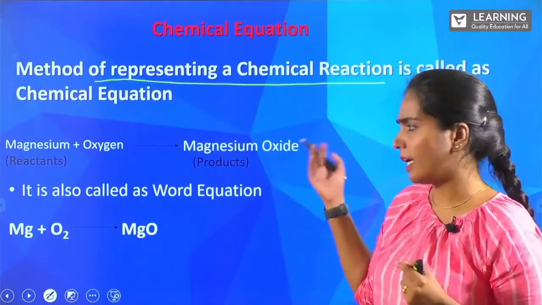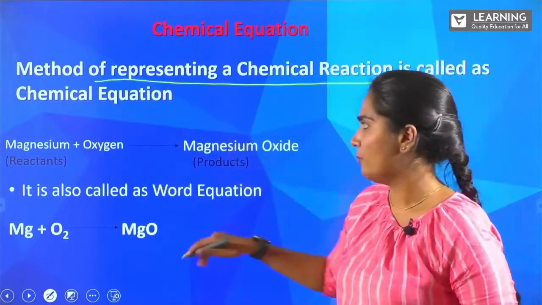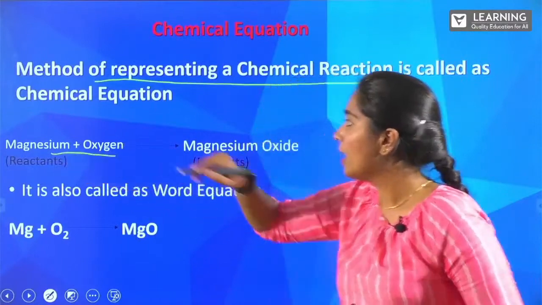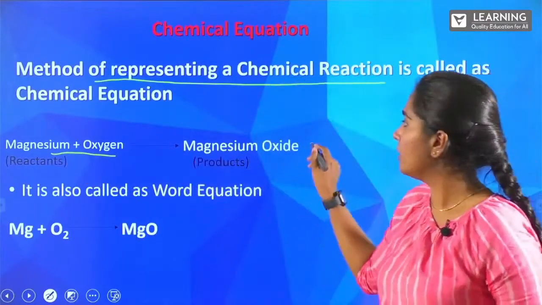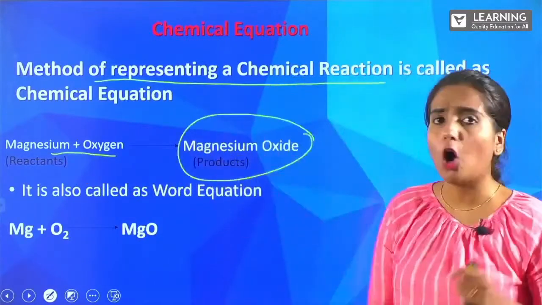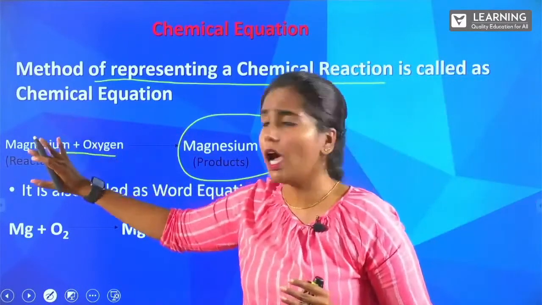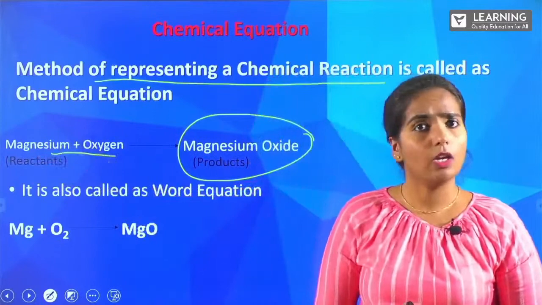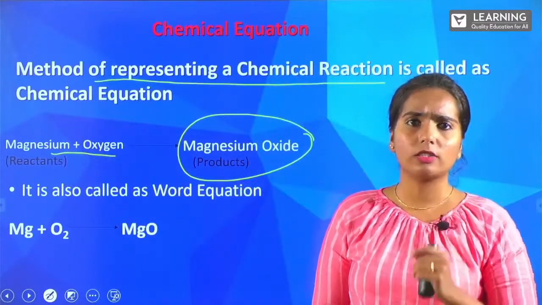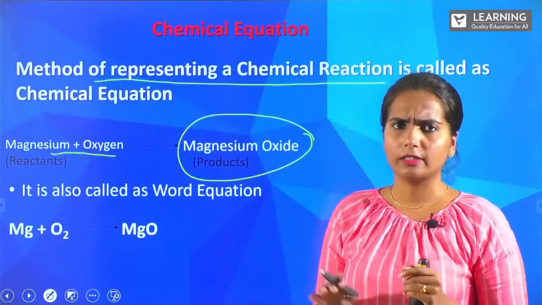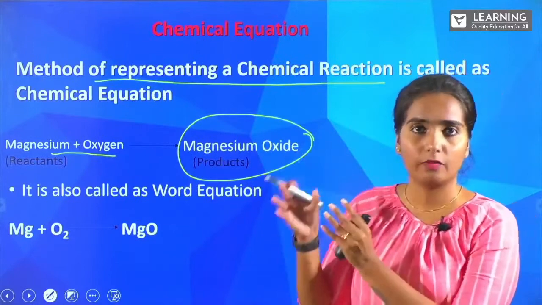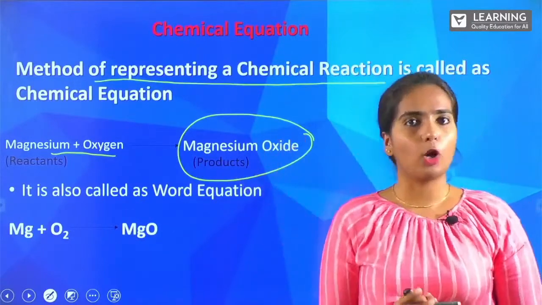One example, as I told, I have mentioned here. You are taking magnesium plus oxygen, which will give you magnesium oxide. In this, magnesium and oxygen are considered as reactants, and whatever we got out of that is considered as products.